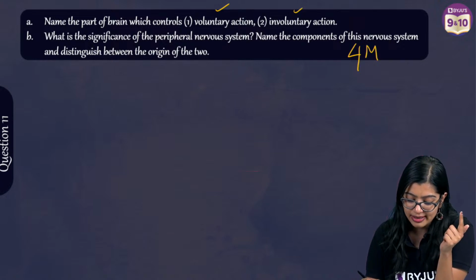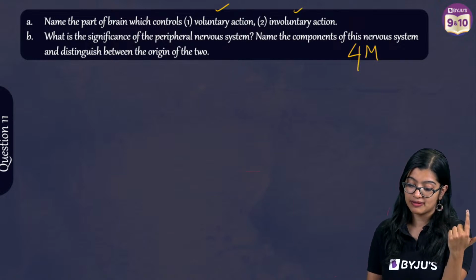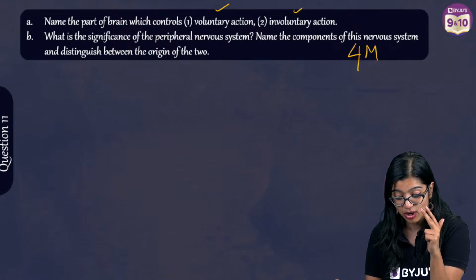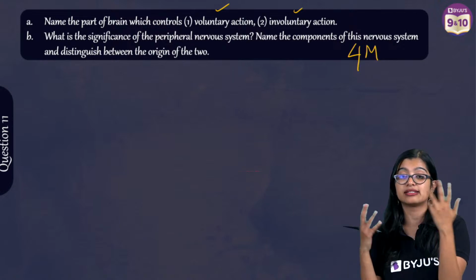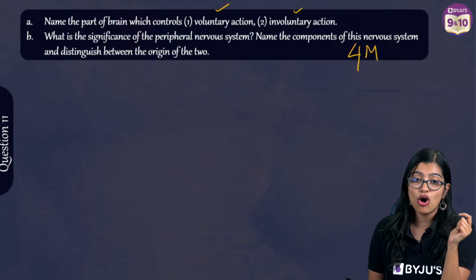Okay. Second part is explain the significance of peripheral nervous system. Name the components of this nervous system and distinguish between the two. 4 things.